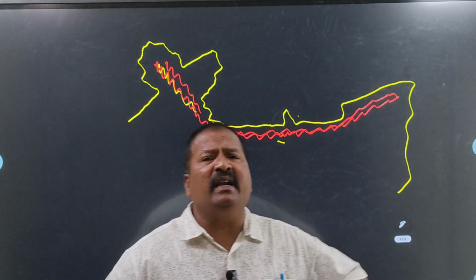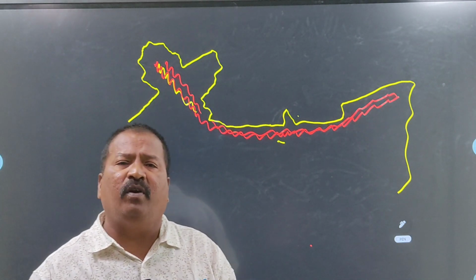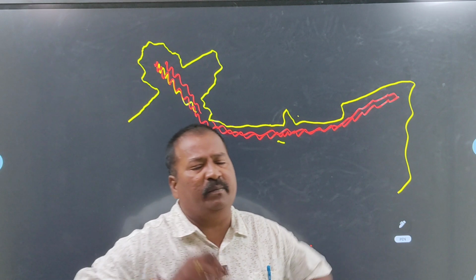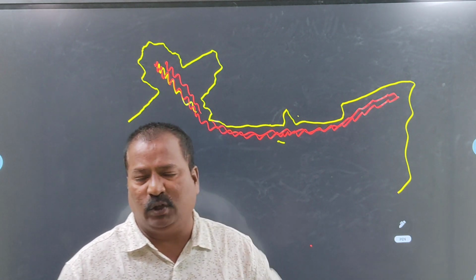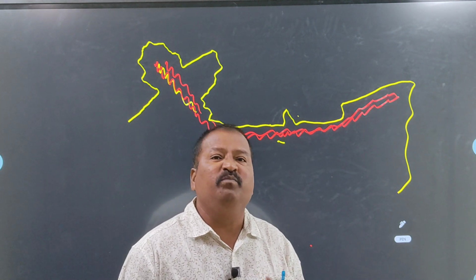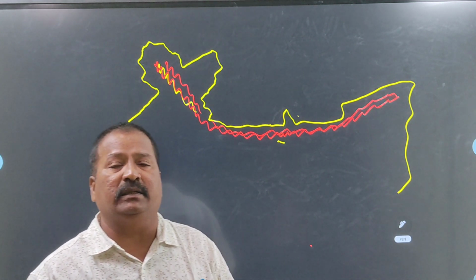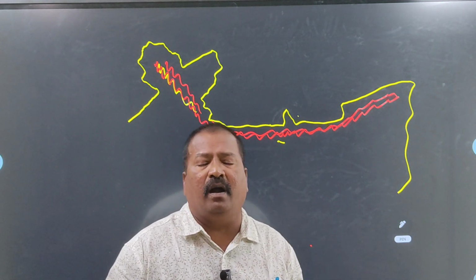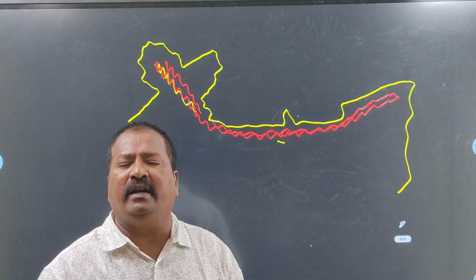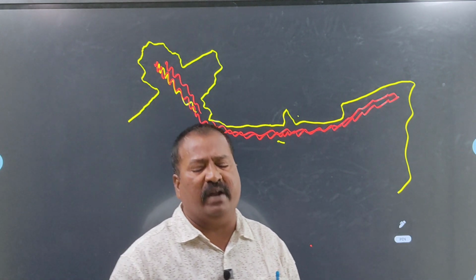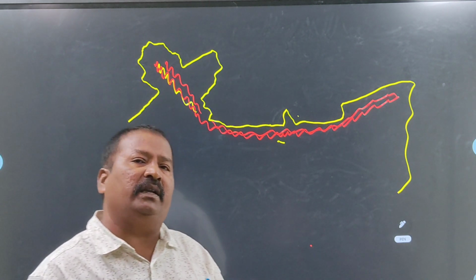In each and every continent, folded mountains are there. For example, in North America, Rocky Mountains; South America, Andes Mountains; Europe, Alps Mountains; Africa, Atlas Mountains; Australia, Great Dividing Range; Antarctica, Trans-Antarctic Range.